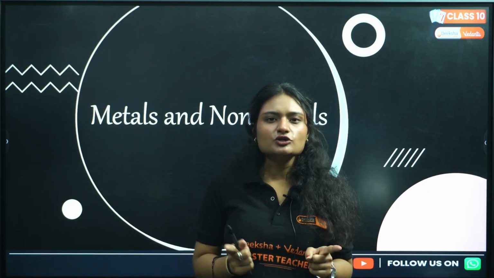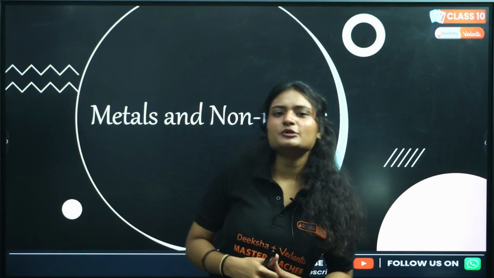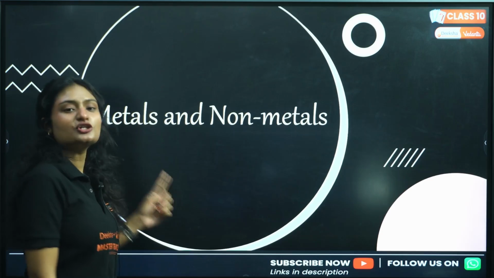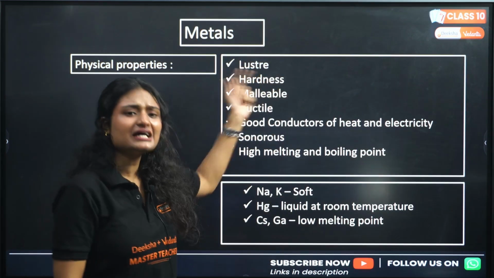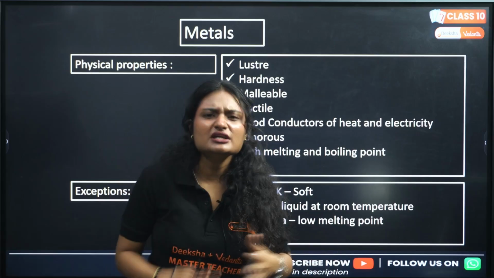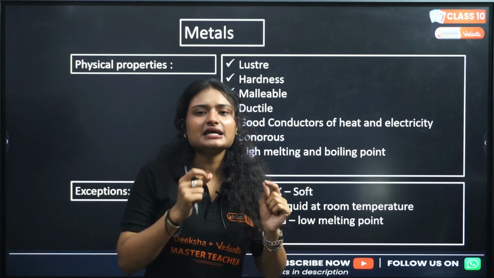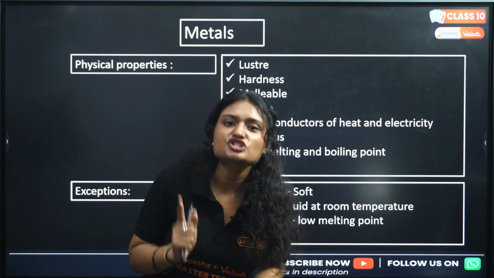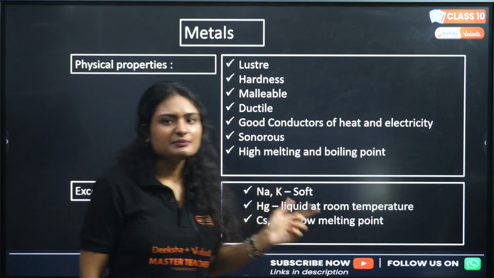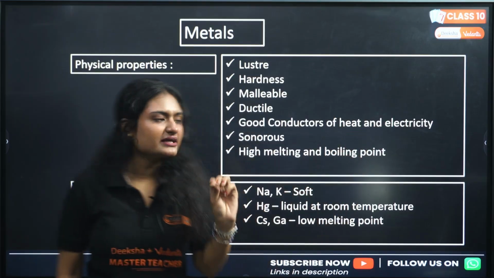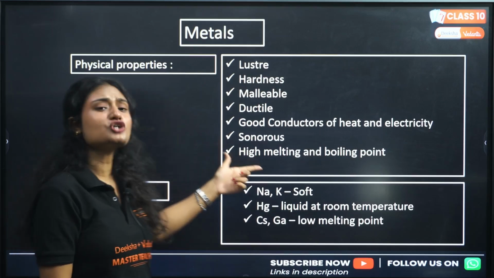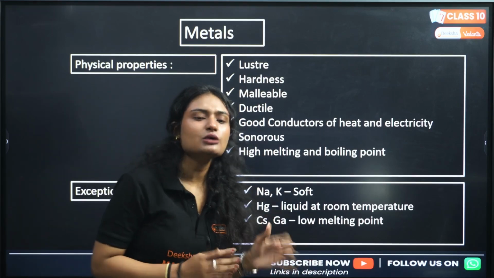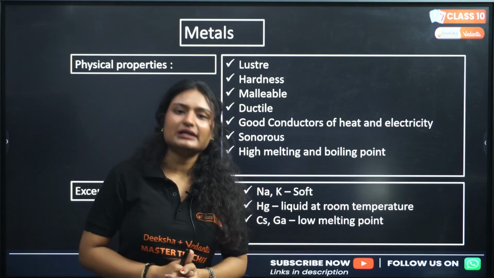In this video, we are going to do a quick 10-minute summary of the chapter metals and non-metals. Now, what are metals? Metals have luster, they are hard, they are malleable. What does malleable mean? That means they can be beaten down into thin sheets. They are ductile, that means you can draw them into thin wires. They are good conductors of heat and electricity. They are sonorous, that means they produce sound. They have high melting and boiling point.